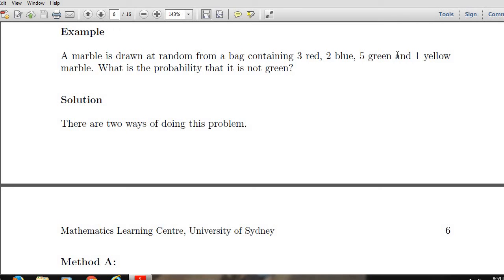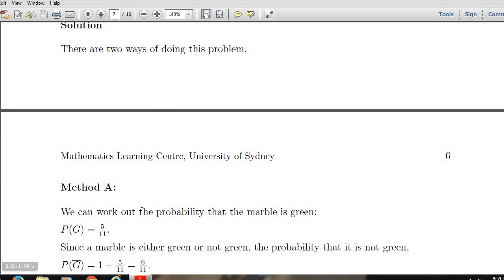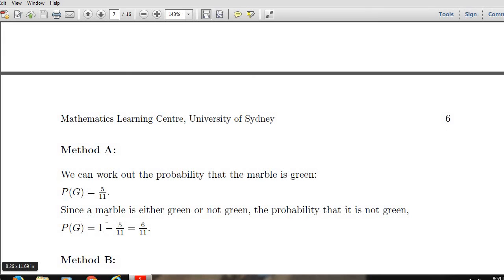3 plus 2 plus 5 plus 1. There are a total of 11 marbles. Out of them, 5 are green. Therefore, the probability of a green marble is 5 by 11. Since a marble is either green or not green, the probability that it is not green is what? 1 minus 5 by 11, because we know that the total probability is always 1.